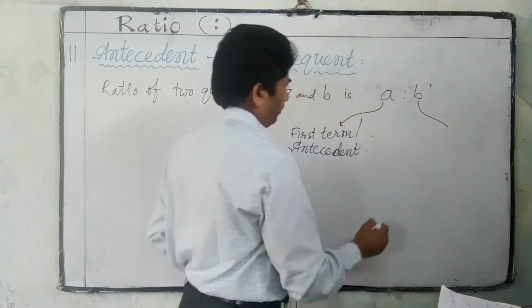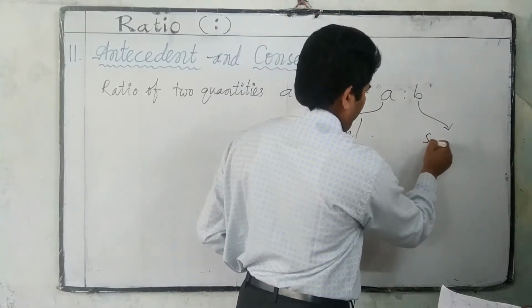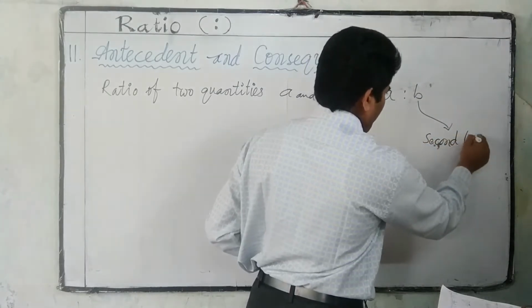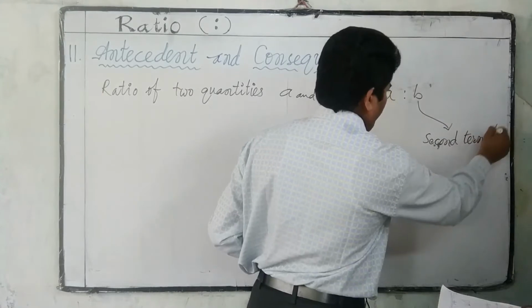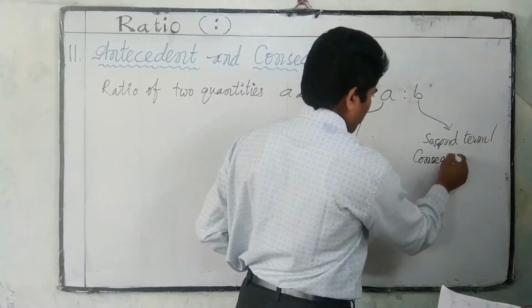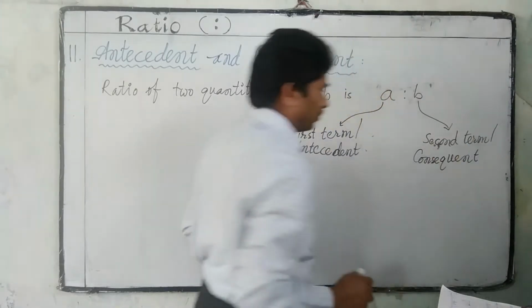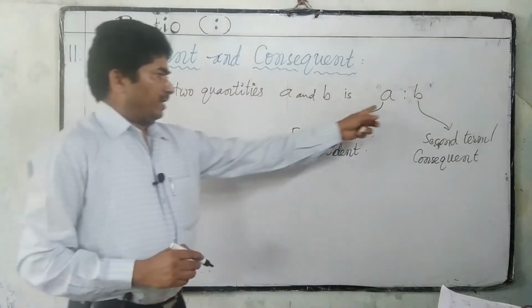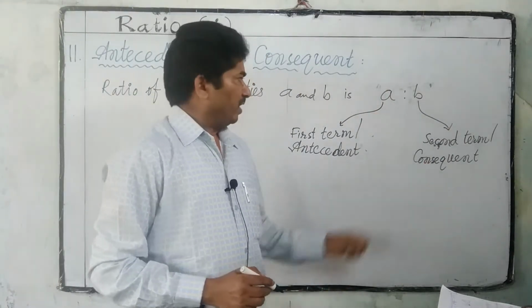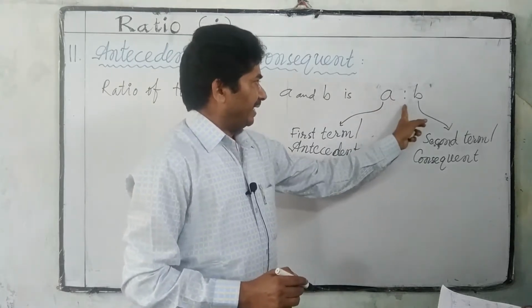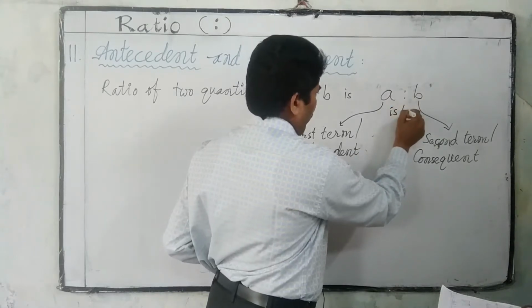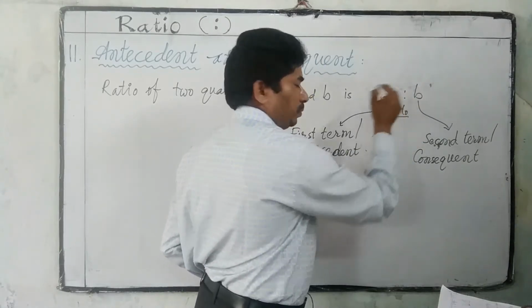B is called the second term or consequent. A is called antecedent, B is called consequent. We read it as A is to B.